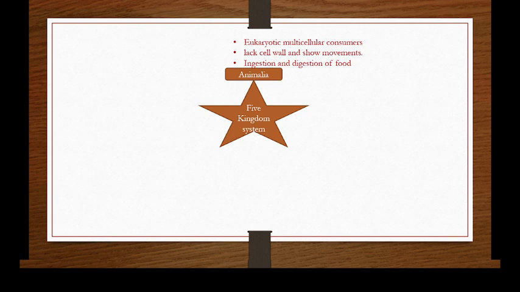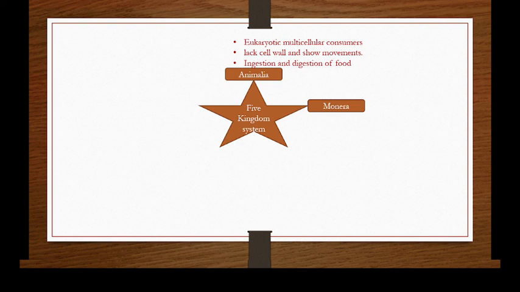Here we will see the important characteristics of this five kingdom system of classification. The first kingdom is Animalia. It included the organisms which are eukaryotic, multicellular consumers, which lack a cell wall and show movement, and they ingest and digest food in specific types of cavities.